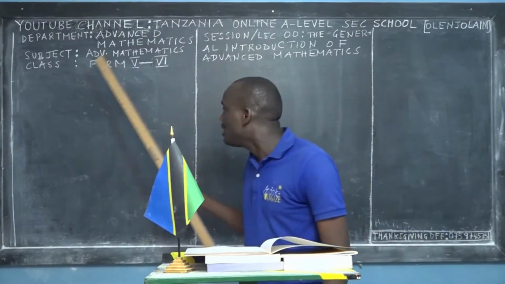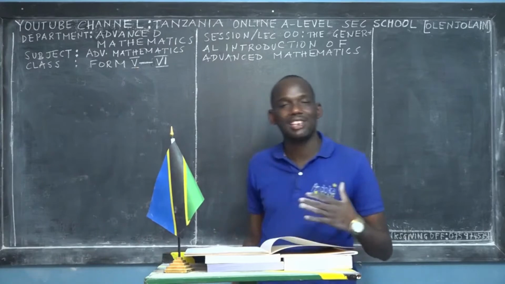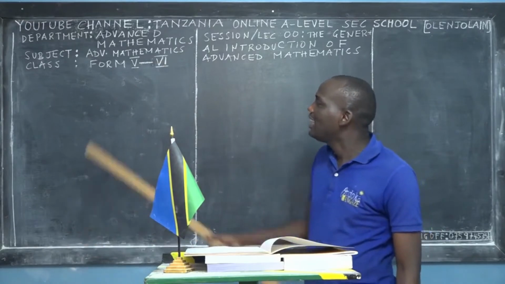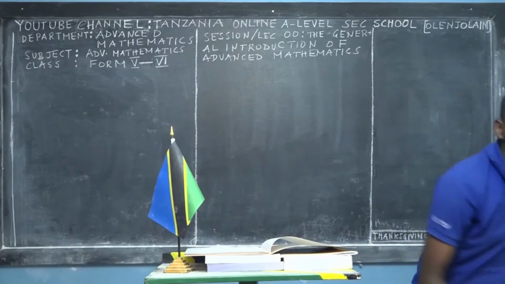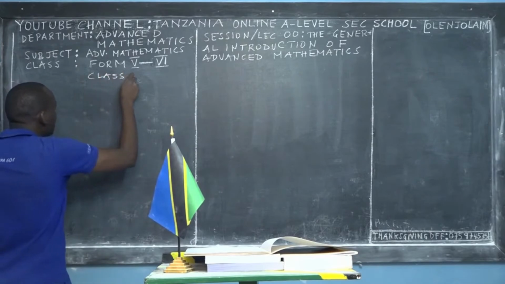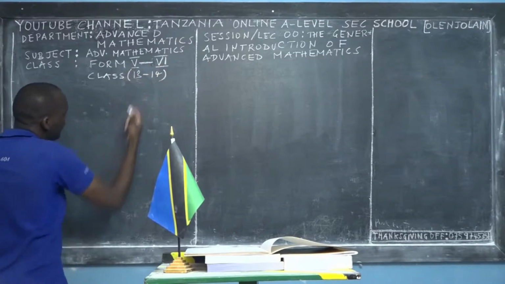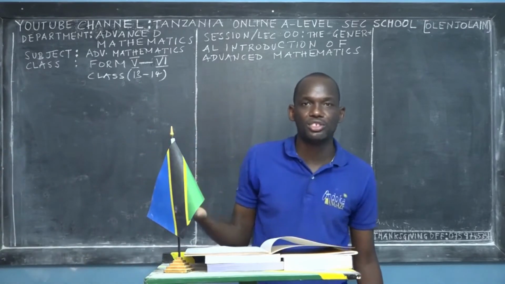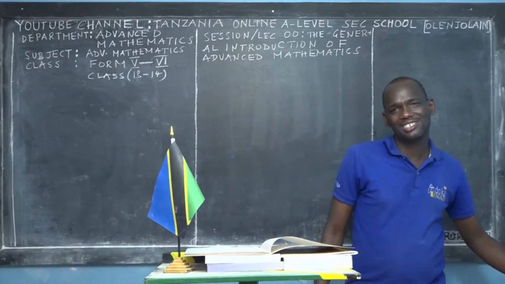Right now we have 3 departments in this online school: advanced mathematics, advanced physics, and advanced chemistry. In advanced mathematics, you have advanced mathematics subjects and basic applied mathematics. These contents are for Form 5 to Form 6. But in some countries, for example European countries and even American, they call this class 13 to class 14, right? Even in India they call it class 13 to class 14. But in our country, we call it Form 5 and Form 6 for advanced level. I think that this information is essential for you.